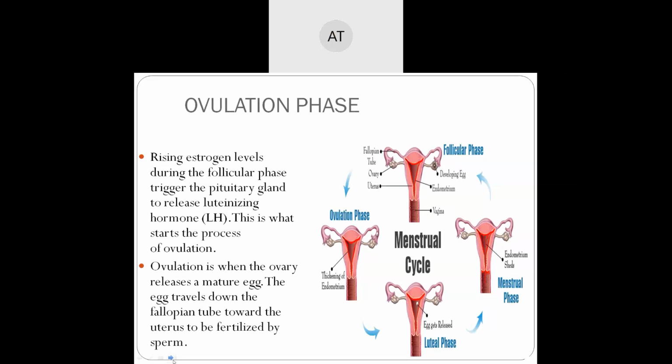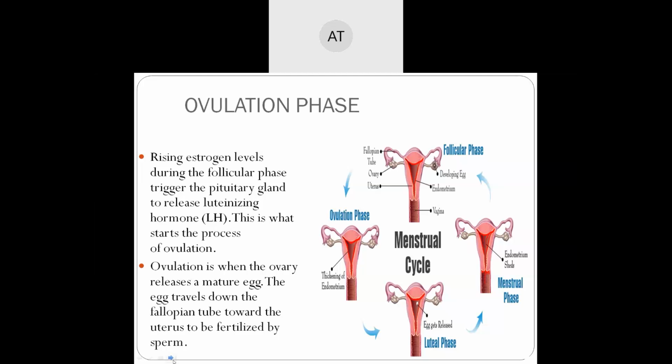Okay, what did you understand? Ovulation phase is the phase where ovulation starts.